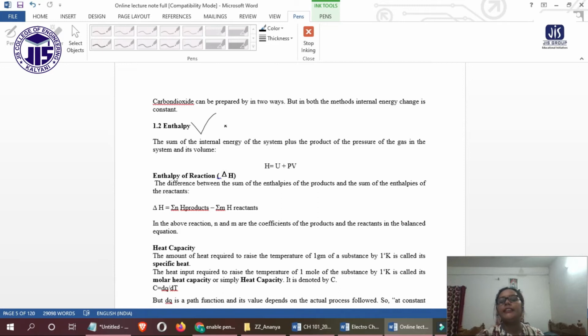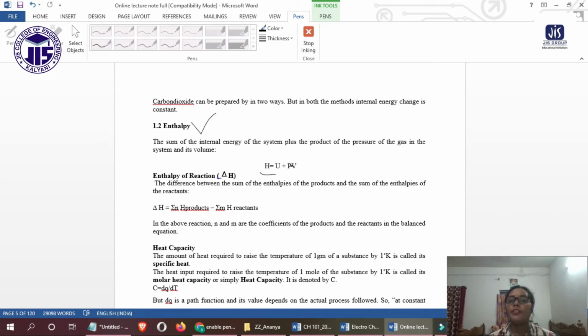Enthalpy is indicated by H, so H equals E, that is internal energy U, plus P into V. The enthalpy is the summation of the internal energy and the product of pressure and volume.